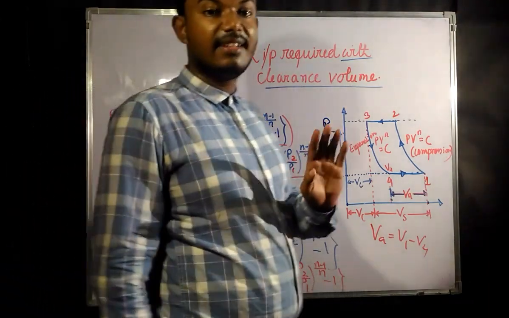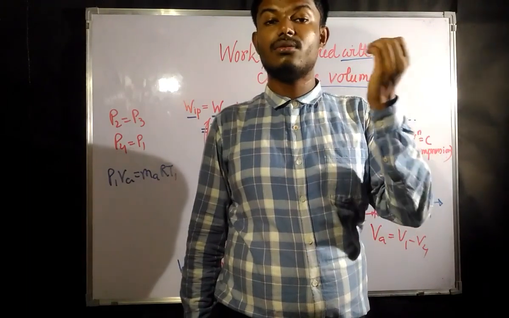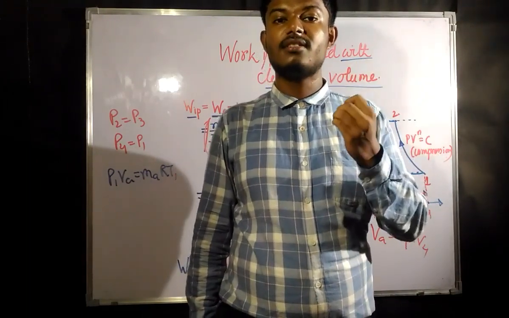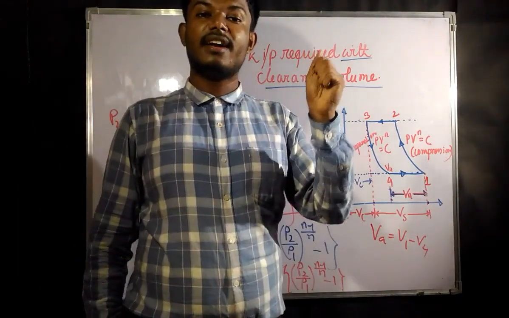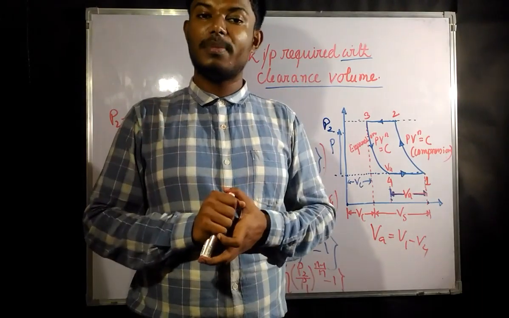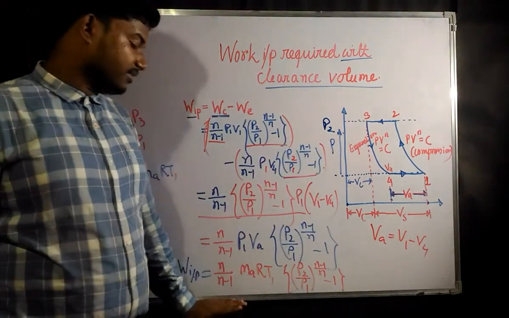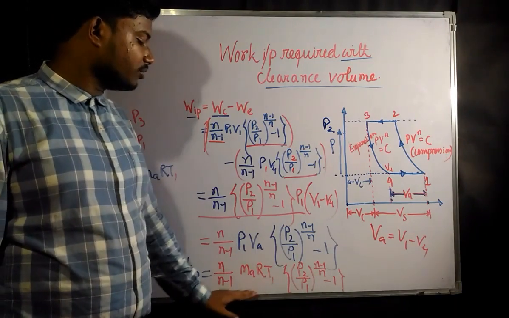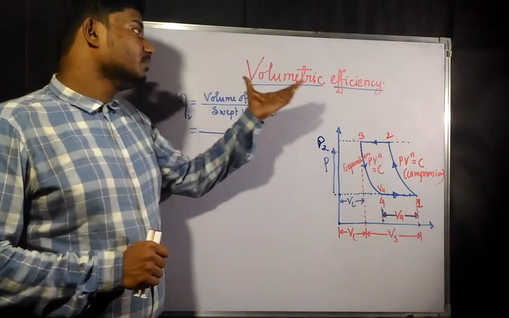So we can say that the clearance volume does not affect much the work that is required for us to compress a certain amount, a certain volume of air. The clearance volume does not play any role. Whether we take it with or without clearance volume, the work input required is going to be same. Okay, so now we are going to see the volumetric efficiency.